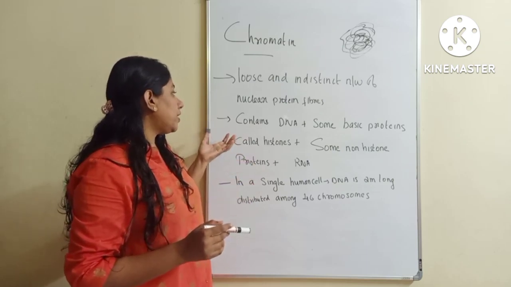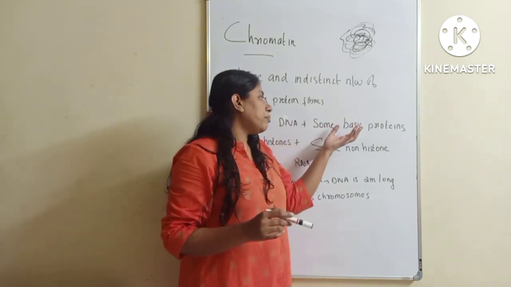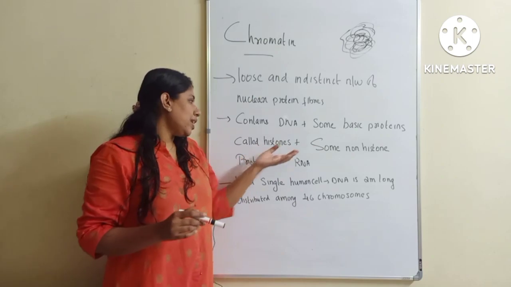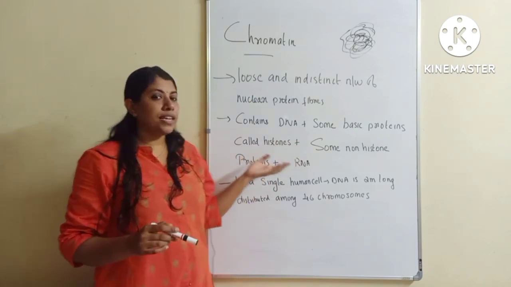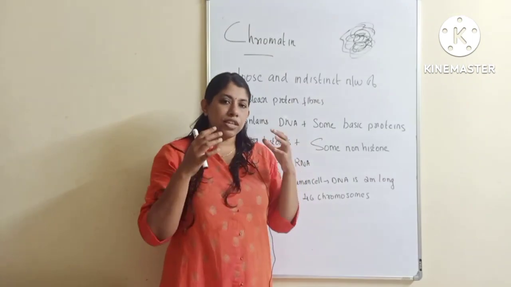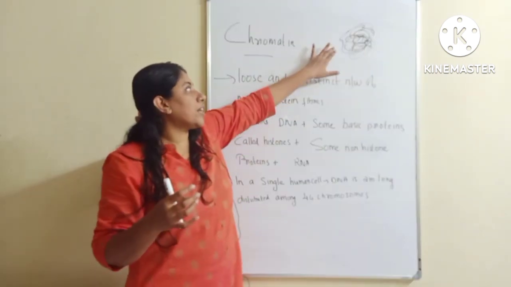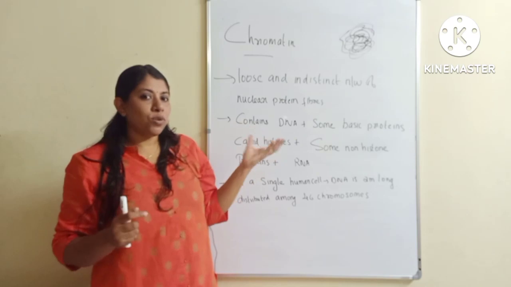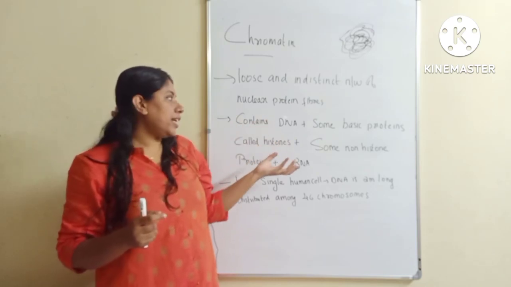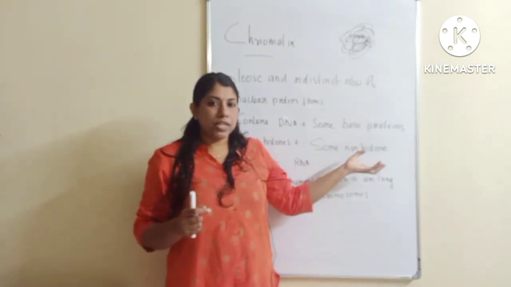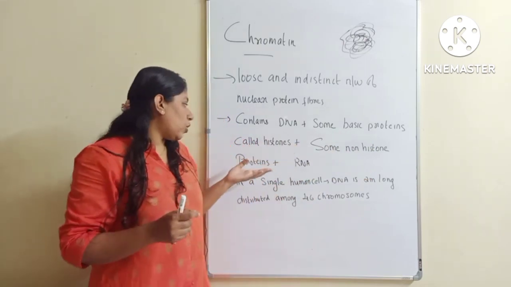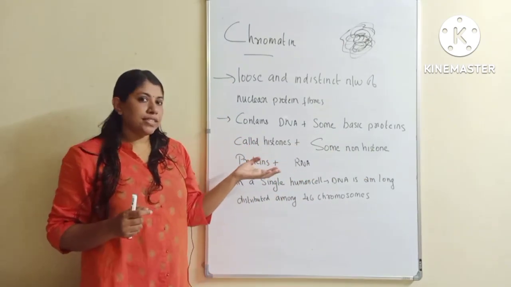And this chromatin contains DNA, some basic proteins called histones, and some non-histone proteins and RNA. So this chromatin is actually a thread-like structure. It forms a loose and indistinct network like this, and what does it contain? It contains DNA, basic proteins like histones and some non-histone proteins, as well as RNA.